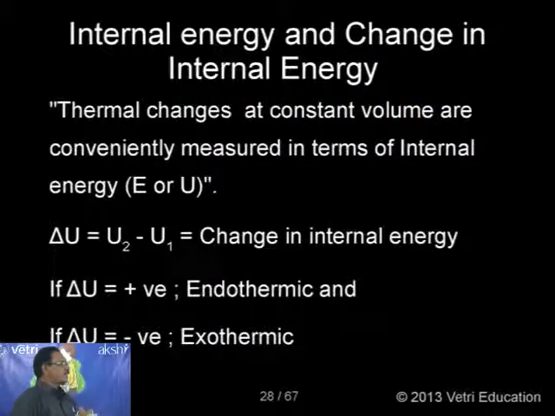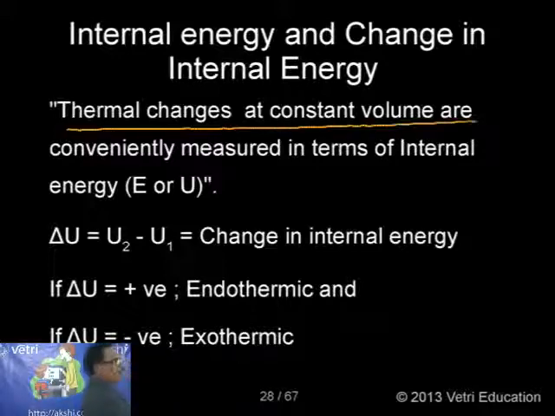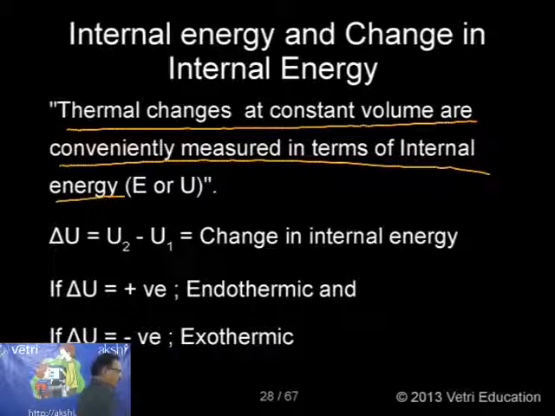What is the internal energy? Let me give a definition. Thermal changes at constant volume are conveniently measured in terms of internal energy, that is E or U. I already pointed out I am going to use only capital U. It is not easy to measure U, so only delta U can be measured.